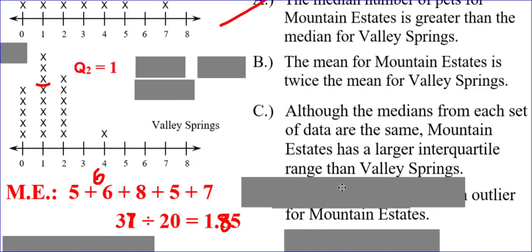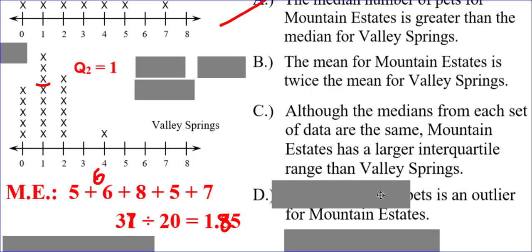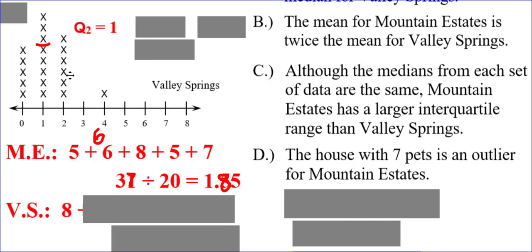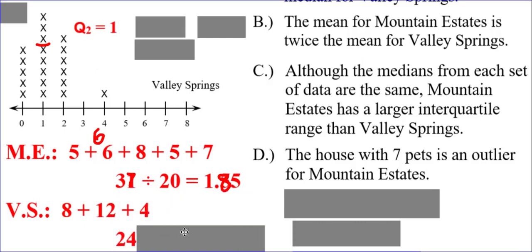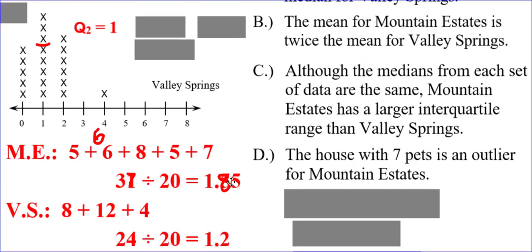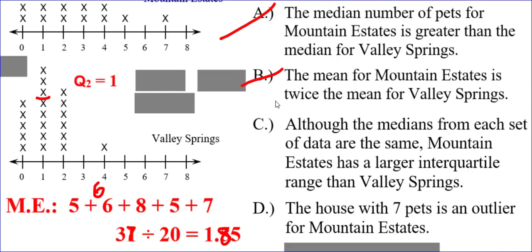But anyway, is that twice the mean of Valley Springs? Well, let's find out. Valley Springs, a bunch of zeros. I don't have to worry about those. But 1, 2, 3, 4, 5, 6, 7, 8 of those ones is 8. 1, 2, 3, 4, 5, 6 times 2 is 12. And we also have a 4. If we add those up, we get 24 divided by 20 is 1.2. Is 1.85 twice as much as 1.2? No, it is not. So goodbye choice B.